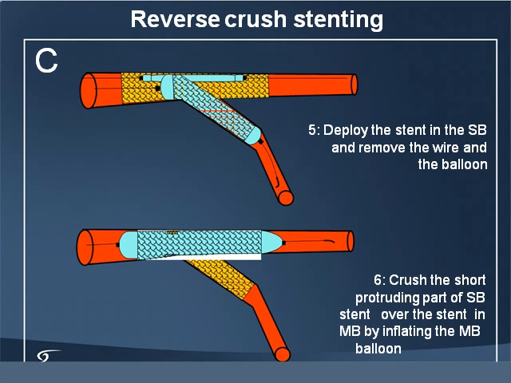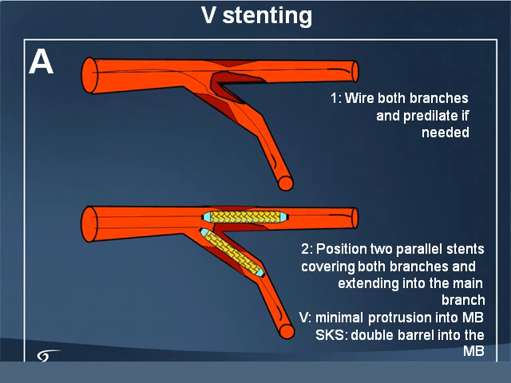Reverse crush again is usually a provisional thing. When you fail to do a stenting, then normally you take a reverse crush stenting. V stenting is the one where you normally do a 0-1-1 method, where the proximal part of the main branch is not having any disease. In those situations, you can go with the V stenting.